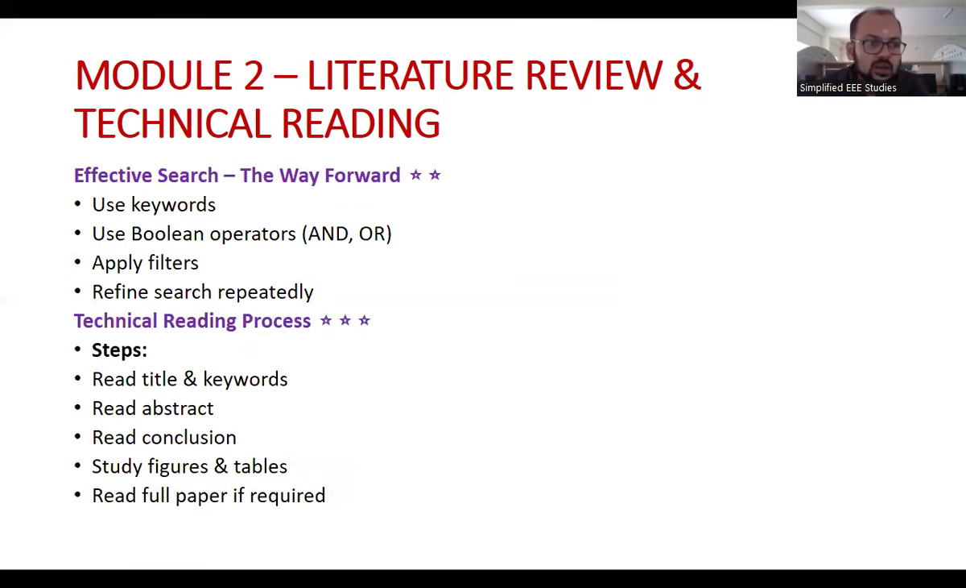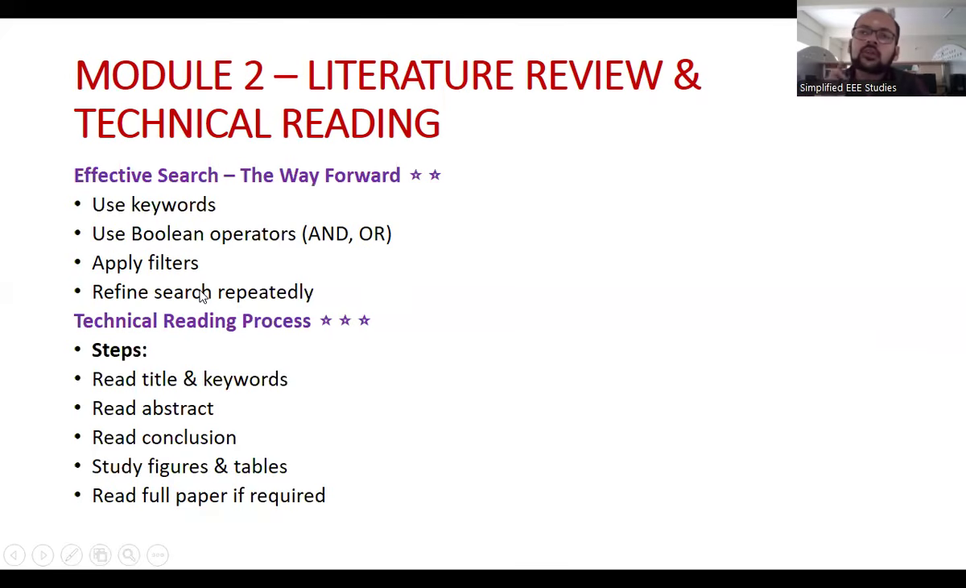Another question is: explain the meaning of effective search. Why is effective search required? Effective search includes using keywords related to the topic, for example, artificial intelligence, machine learning. Those keywords are very, very important. Then use Boolean operators; you can use AND, OR, NOT, etc. Apply filters also: filters with respect to year of publication, filters with respect to the keyword, all these things you can mention.